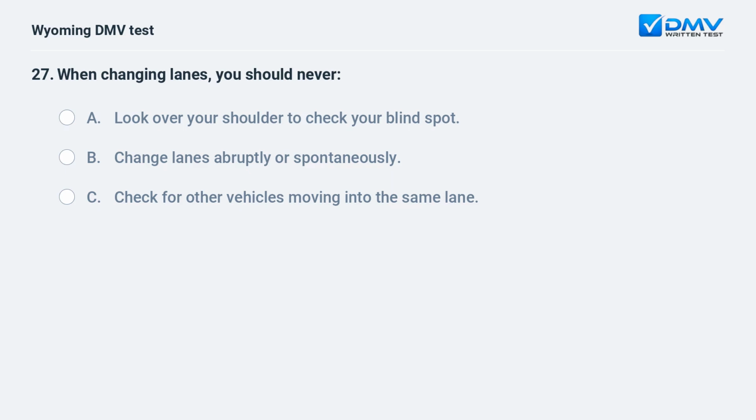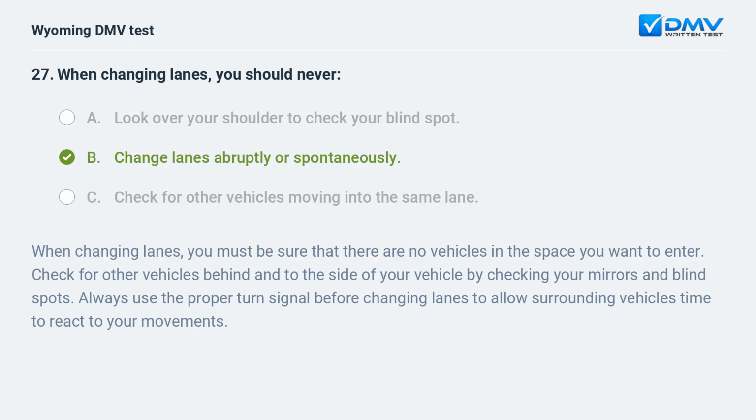When changing lanes, you should never A. Look over your shoulder to check your blind spot. B. Change lanes abruptly or spontaneously. C. Check for other vehicles moving into the same lane. B. Change lanes abruptly or spontaneously.